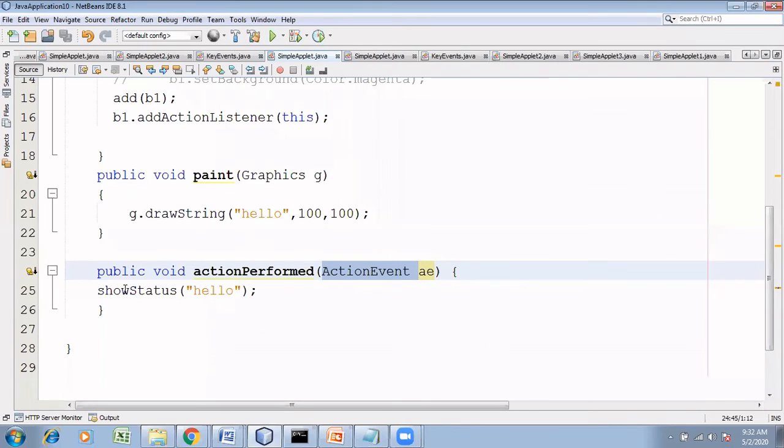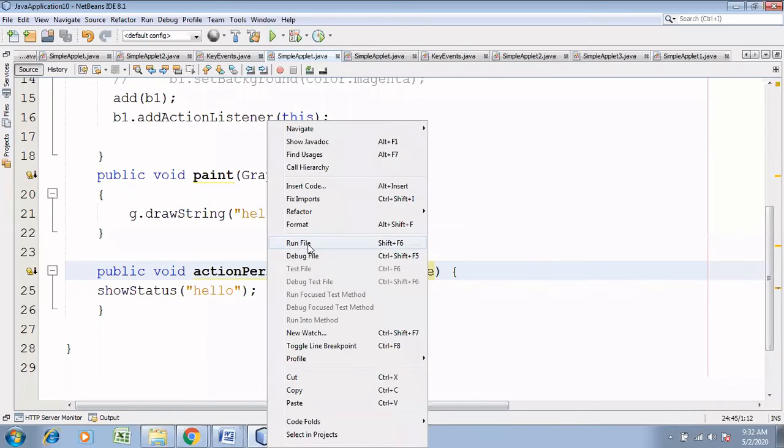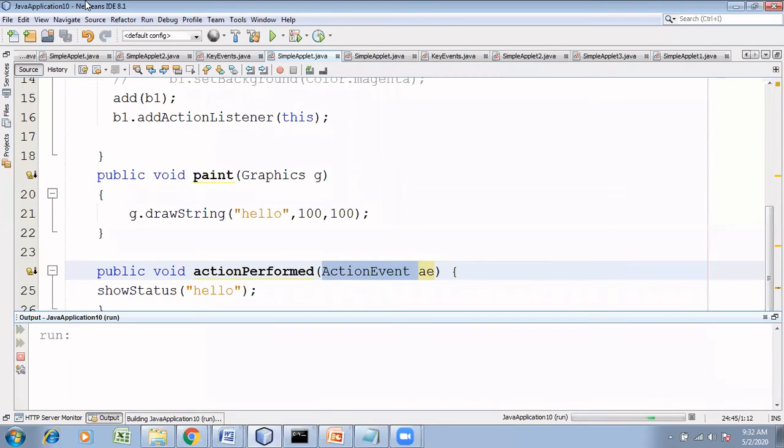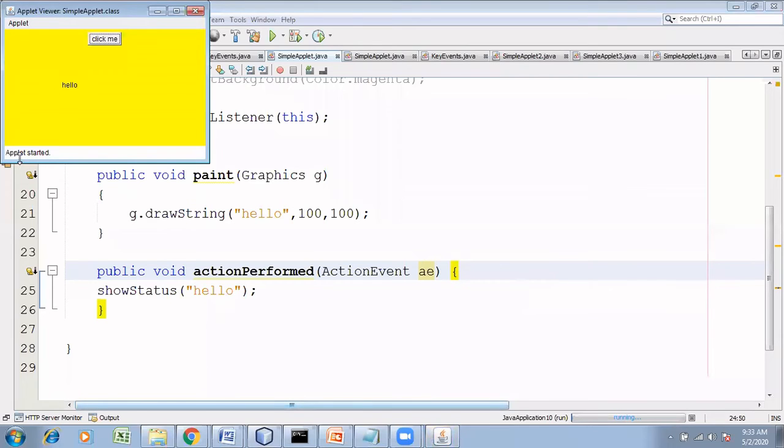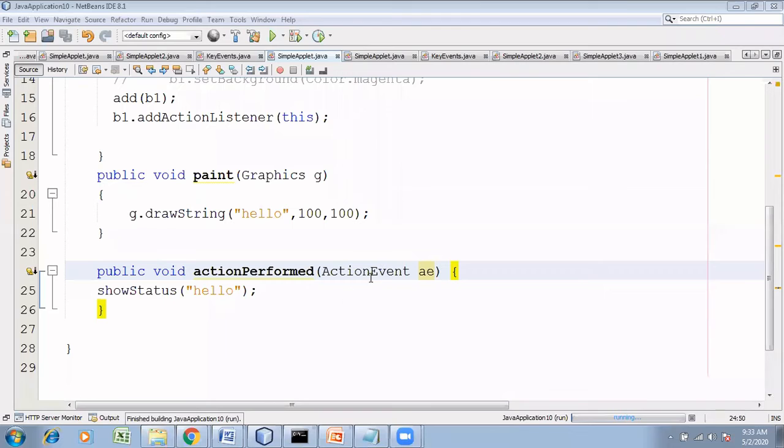When I run this, I get the applet container, isn't it? For a container, there will be a status bar at the lower end. This is your status bar, and in the status bar I'm just printing hello.